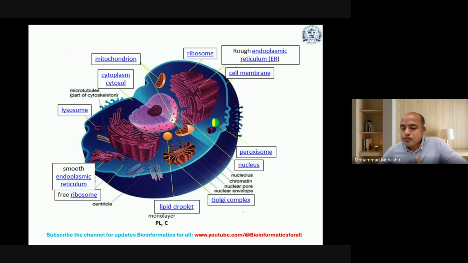Then the next part: if you want to know how the cell looks, here is a cell, which I will be defining in the next slide. This is just for people to get a first look at a cell, which is the building block of life, or you can say the unit of life. One cell contains different organelles, for example mitochondria, ribosomes, Golgi complex, nucleus, peroxisomes, cell membranes, and endoplasmic reticulum, and more, which we can describe in the detailed chapters.